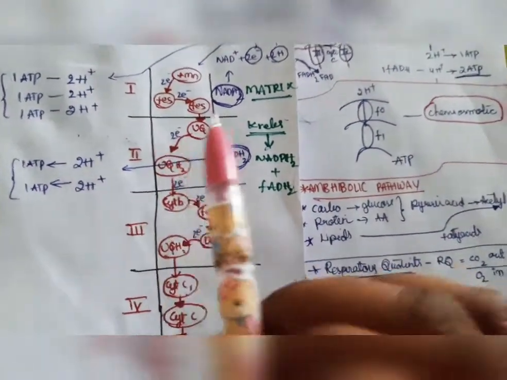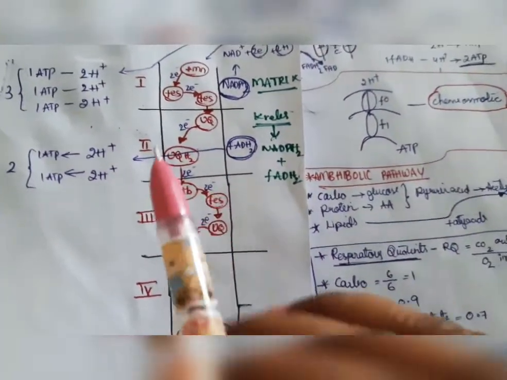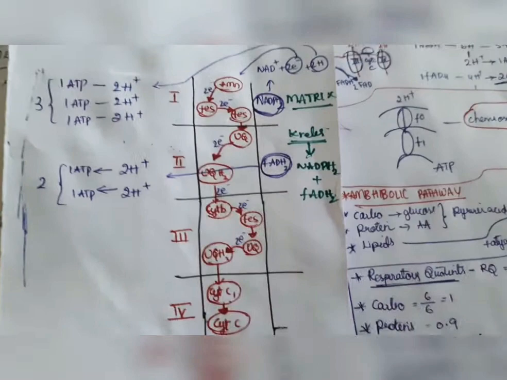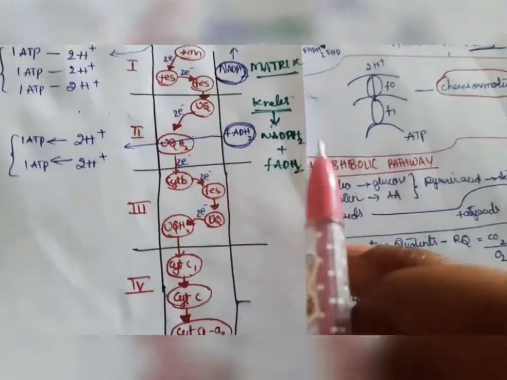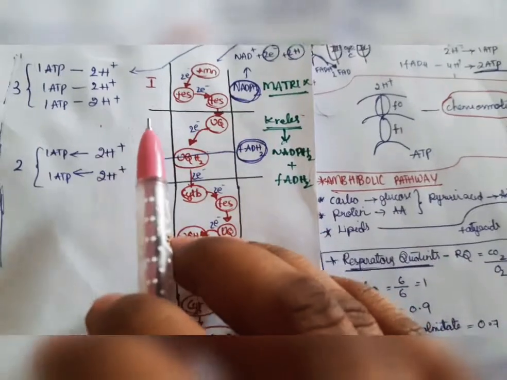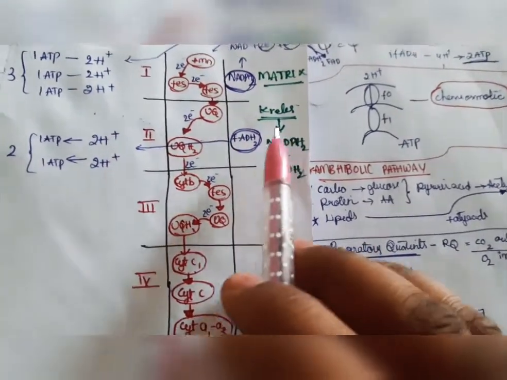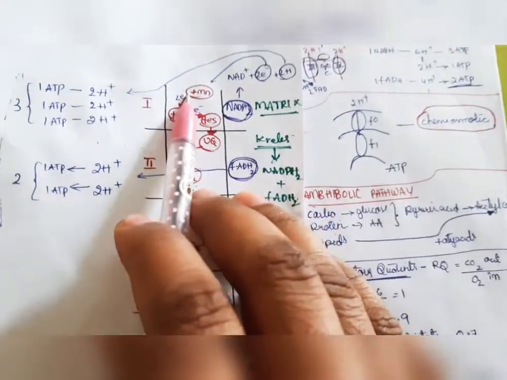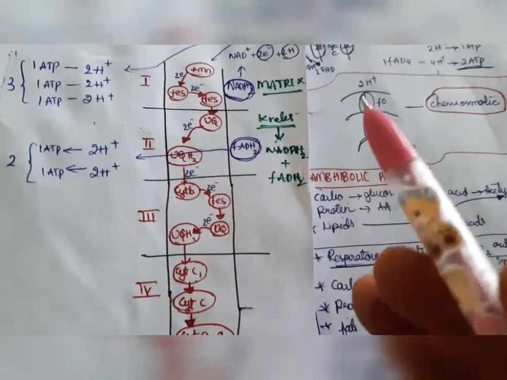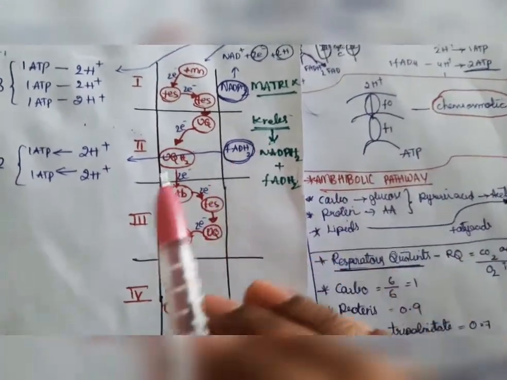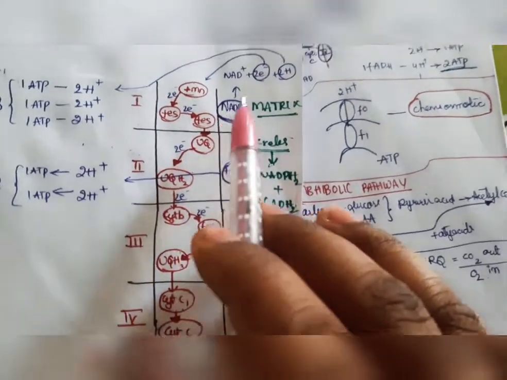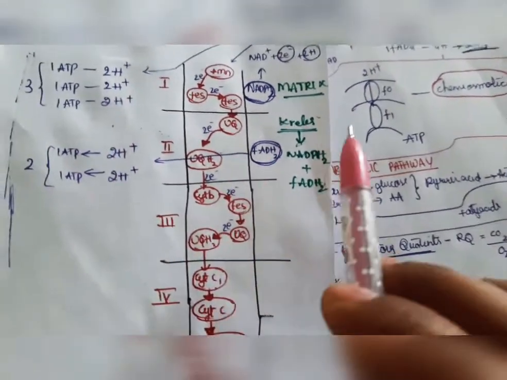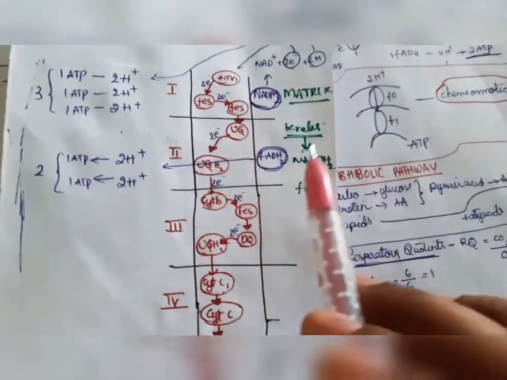Here one question arises: does the electron transport system work in the presence of the Krebs cycle? Yes. When there is no Krebs cycle, there will be no electron transport system, because the products of the Krebs cycle are used in the electron transport system. The products are NADH2, which breaks down and forms H plus and electrons. So the electron transport system is dependent on the Krebs cycle.